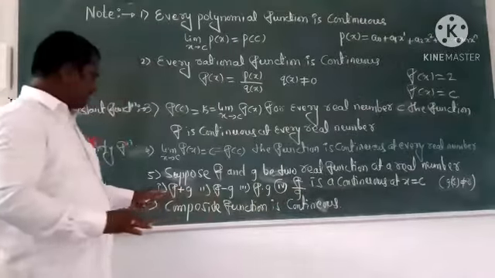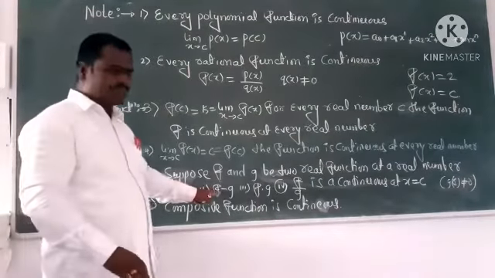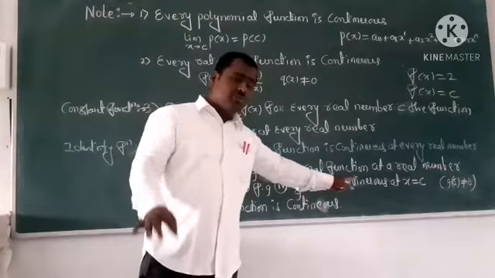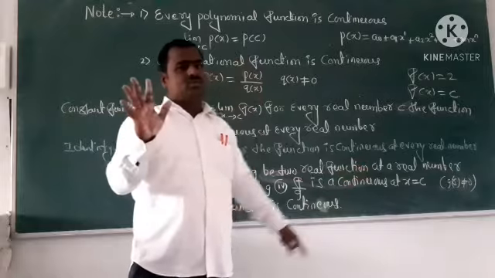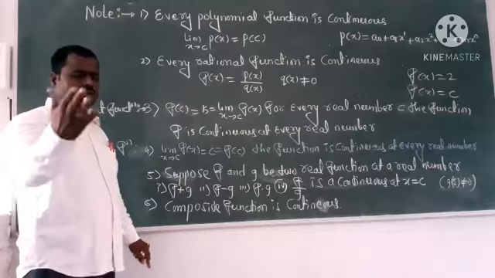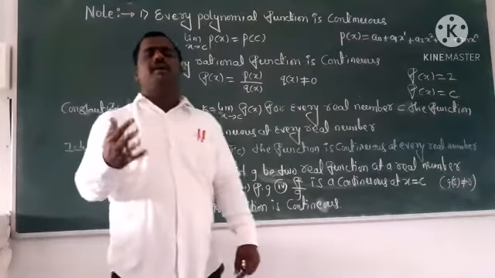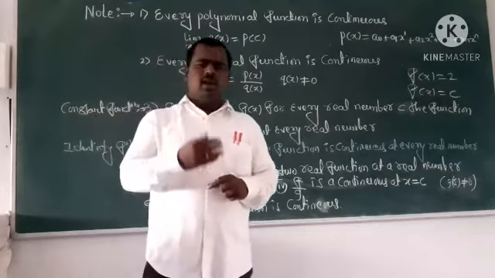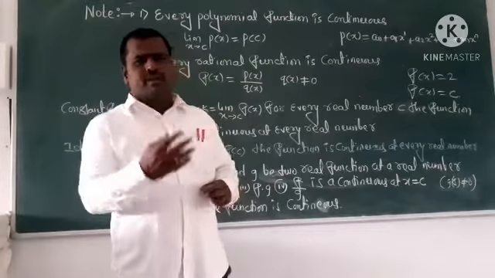Addition, subtraction, multiplication and division are continuous at a real number x is equal to c. And another one, composite function: every composite of two functions is continuous.